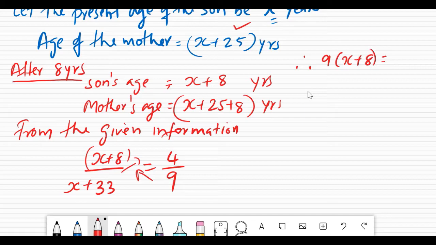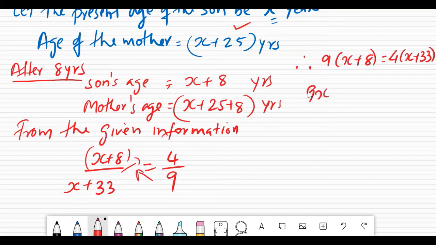will be equal to 4 into x plus 33. So we have x on both sides, which we normally bring to one side. For that we should remove 9 from the left side. All this exercise we have done. So there are more than one ways. We will simply open the bracket for the time being.